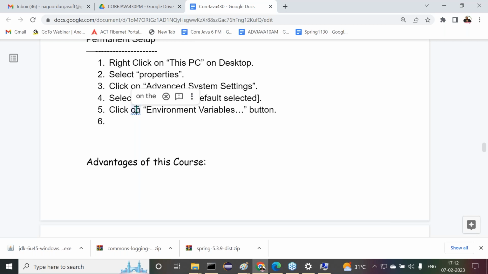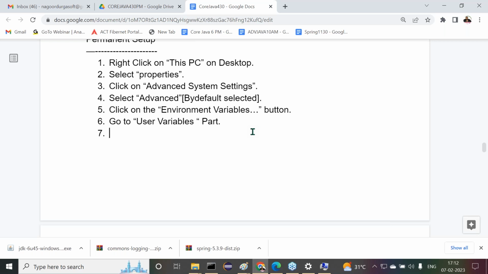Observe carefully. All right, sir. Now go to the user variables part. System variables and user variables, two things are available.